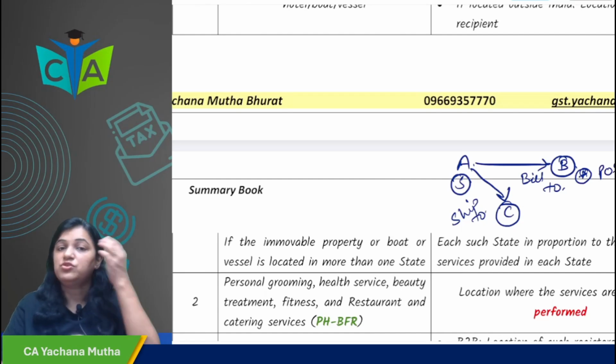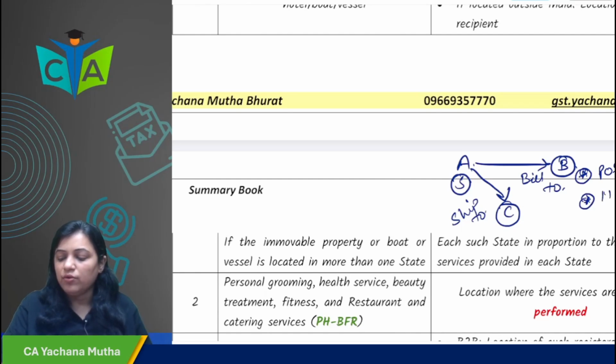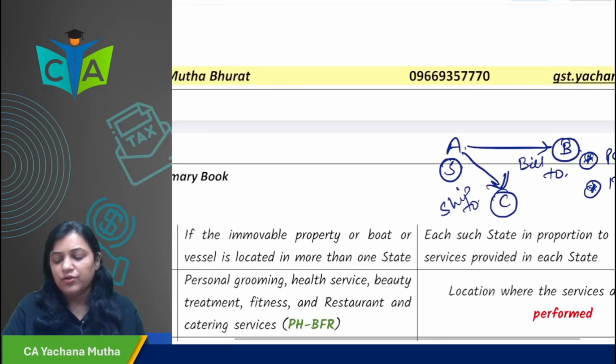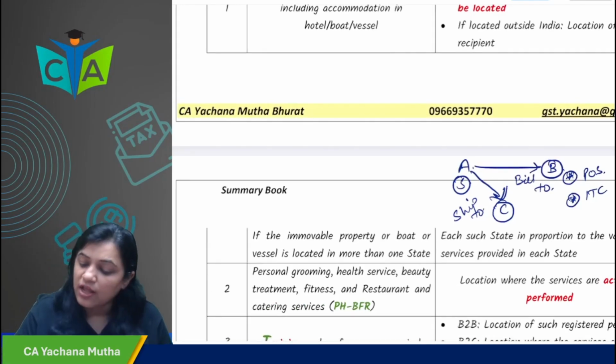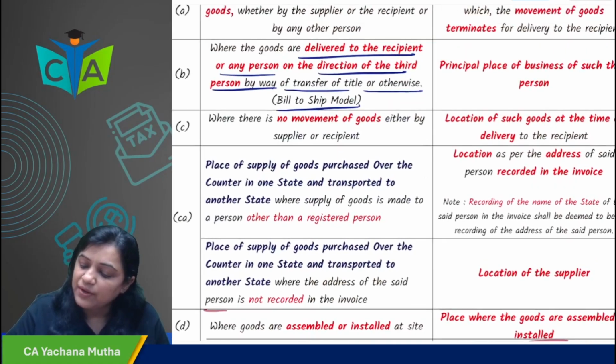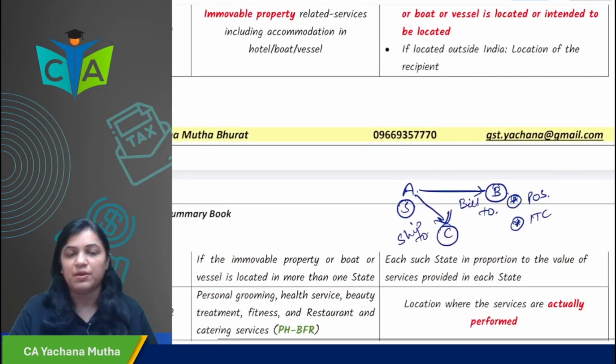In the ITC provisions we'll see who will take the ITC. ITC will be taken by B only, and the place of supply is also fixed at B's place, even if A has sent the goods to C. In case of the bill to ship to scenario, the place of supply would be the principal place of business of the third person, that is, B's place would be the place of supply.